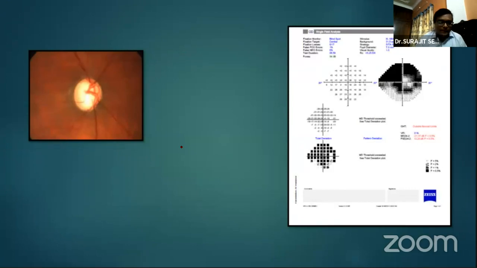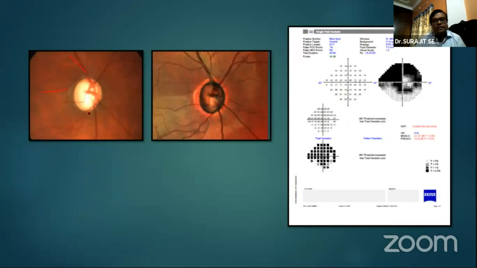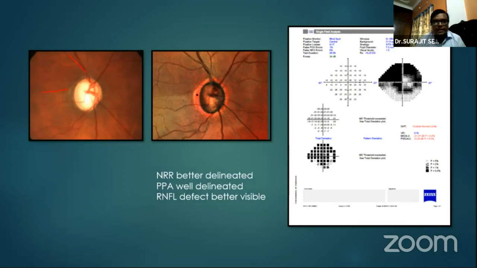This is another example here. This example is advanced glaucomatous damage. Both superior and inferior rim is thinned out. We can see that superiorly there is definitely some RNFL defect area, diffuse RNFL loss, everything is visible here. The same picture, if we see in the multicolor also, the better delineation of the peripapillary atrophy is definitely visible. The NRR, the neuroretinal rim, is also properly delineated here. And not to mention this very nicely delineated area of RNFL defect. In the same picture, inferiorly also this area is affected. So it is also corresponding with the biarcuate defect here in this automated perimetry.